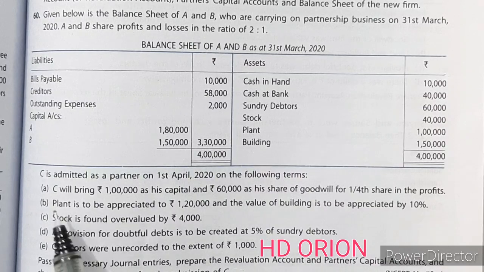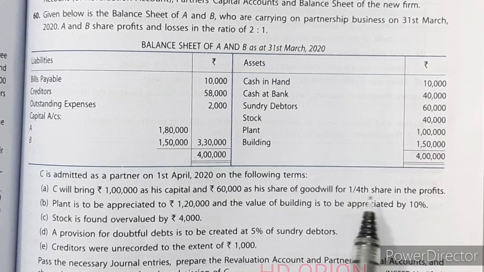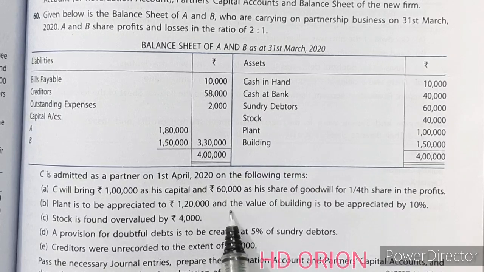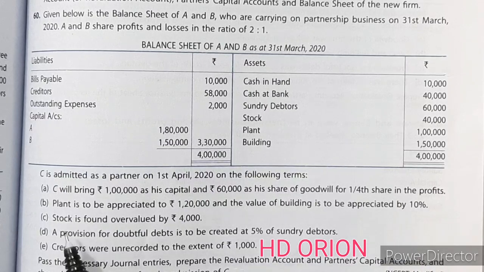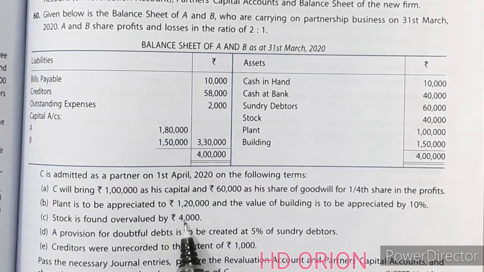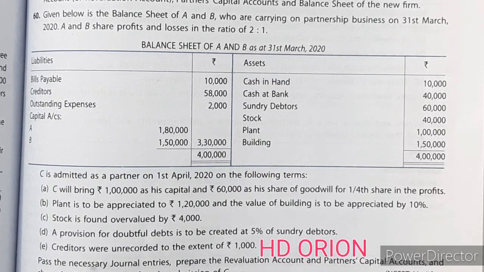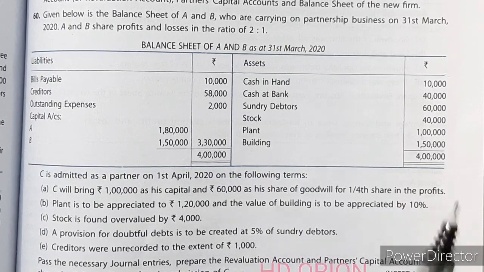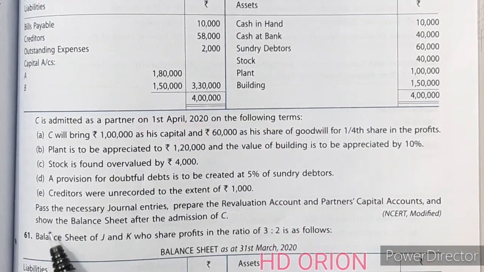following terms. C will bring rupees 1 lakh as his capital and 60,000 as his share of goodwill for 1/4 share in the profits. Plant is to be appreciated to 1,20,000 and the value of building is to be appreciated by 10%. Stock is found overvalued by rupees 4,000. A provision for doubtful debts is to be created at 5% on sundry debtors. Creditors were unrecorded to the extent of rupees 1,000. Pass necessary journal entries, prepare revaluation account, partners capital account and show the balance sheet after the admission of C.